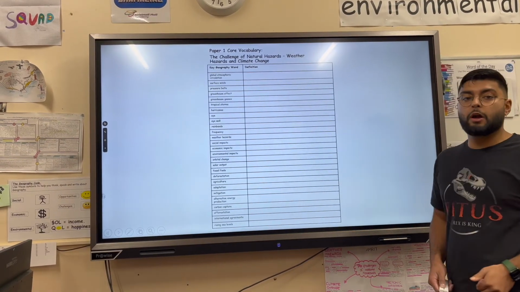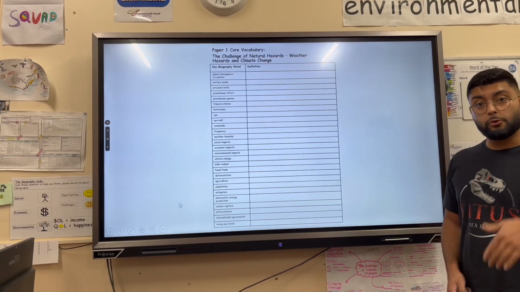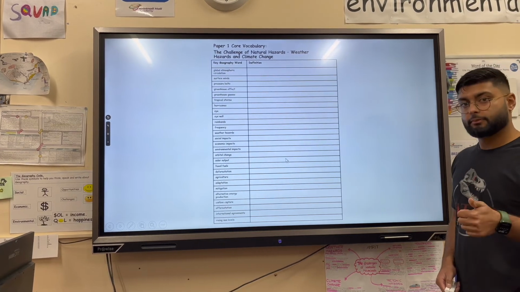Now that you've got a copy of all the definitions, either screenshot this and have a go at writing down what you can remember and filling the rest in after, or get a copy from your teacher. Brilliant.